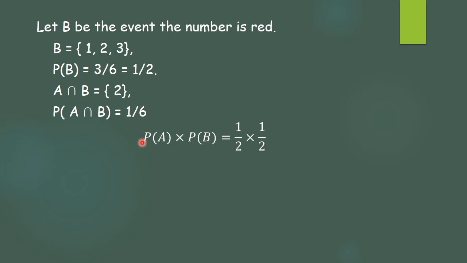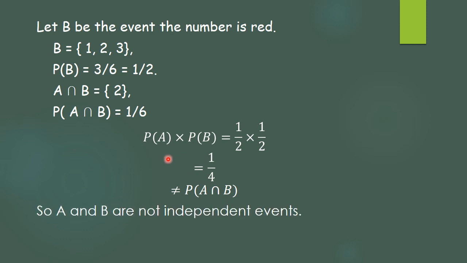Now we will calculate P of A into P of B. P of A was a half, into P of B is also a half. So what we get is 1 by 4. Here we get A intersection B was 1 by 6. So they are not equal. That is, P of A into P of B is not equal to P of A intersection B. And as these are not equal, A and B are not independent events.